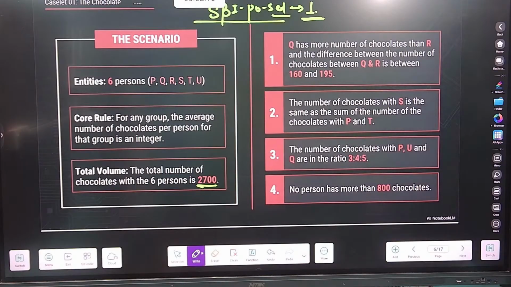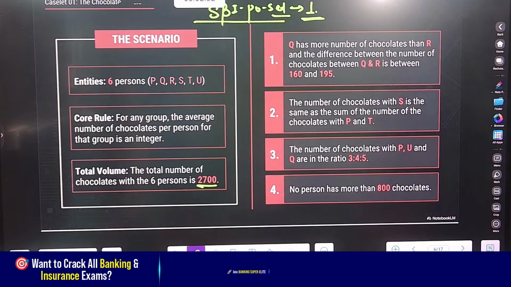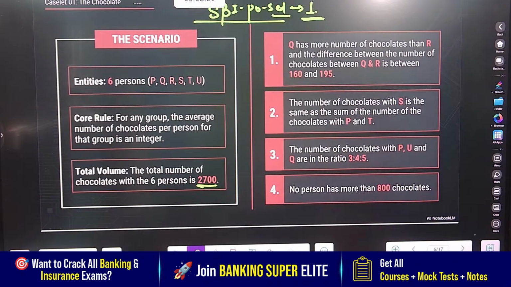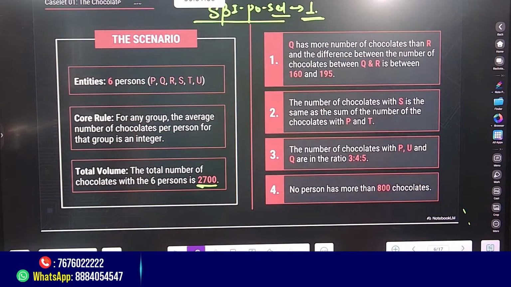Distribution of chocolate, concept PNC. Okay, PNC. Okay, that's fine. Let's see how we can apply that distribution of chocolate PNC. If you guys are liking the concept, I would request that you do share it.